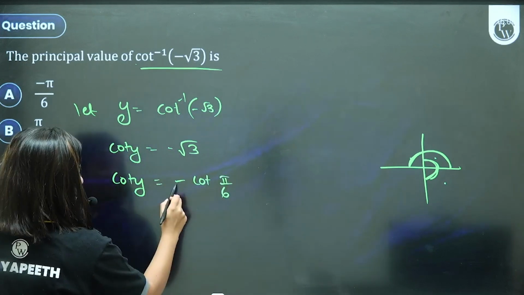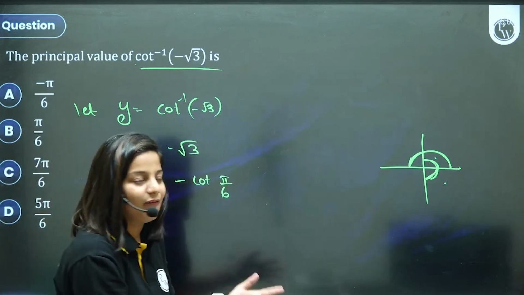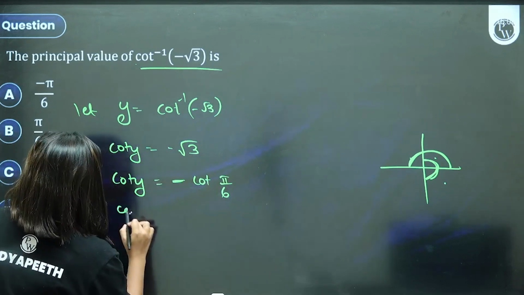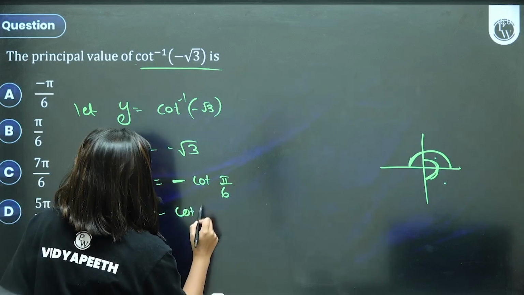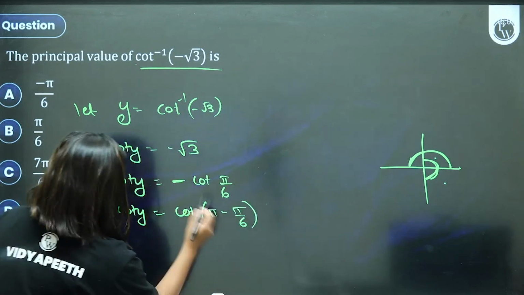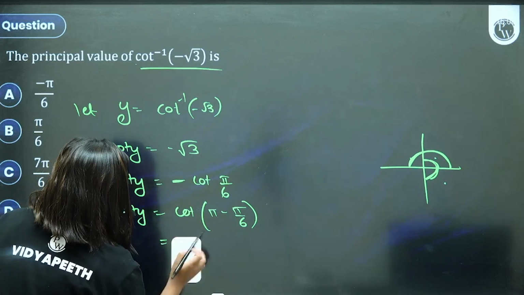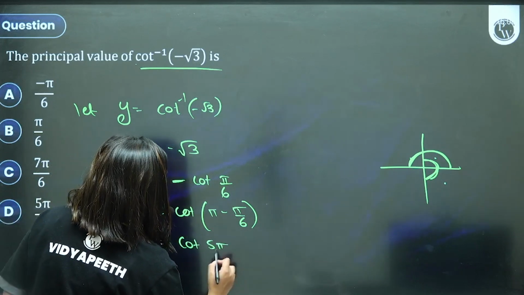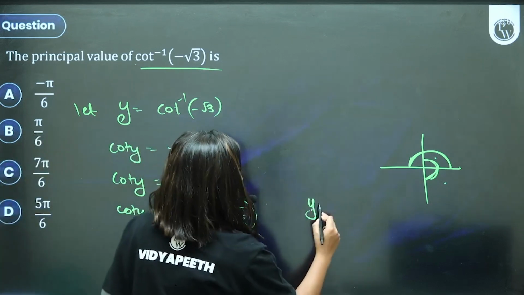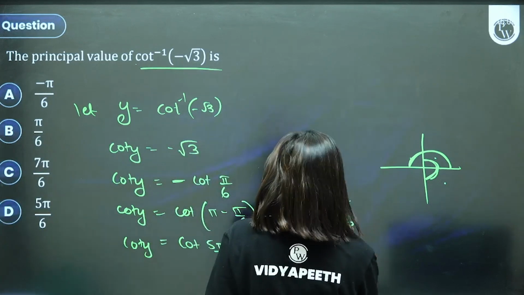And there is a minus, can I cancel cot? Nah, whenever you have such a situation, you cannot cancel unless it's in the PVB. So cot y is equal to, cot is negative in second quadrant. How? Pi minus pi by 6. That gives you 5 pi by 6. And now can you cancel cot from both the sides? Can you remove the cot and say y is 5 pi by 6? Yes, I can do that.